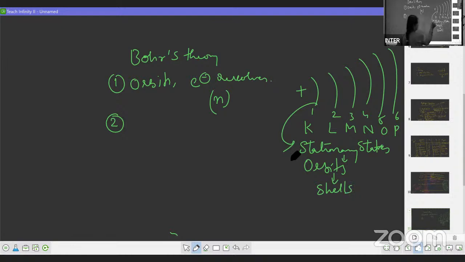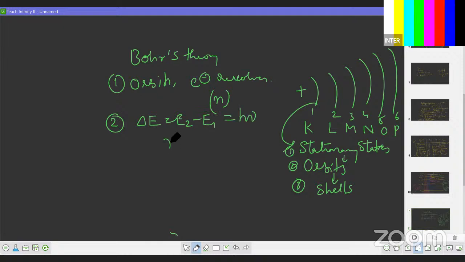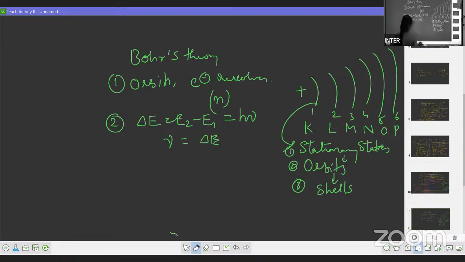You can call them by these names. The next is the energy difference: delta E is equal to E2 minus E1, which equals h nu, so nu is equal to delta E by h. This is called Bohr's frequency rule.